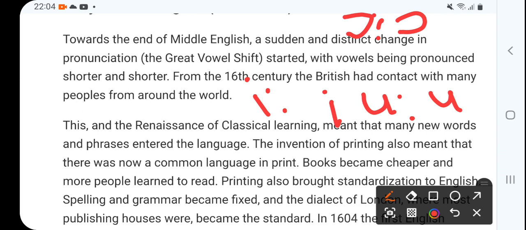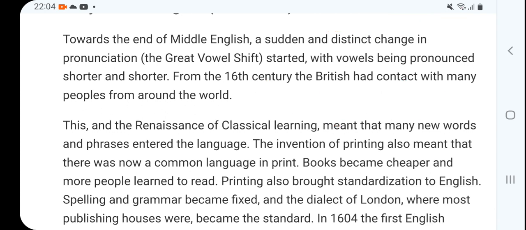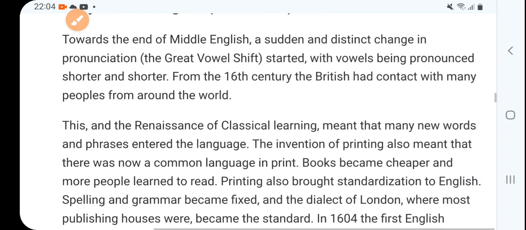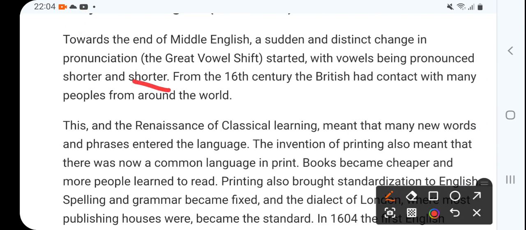So for example, sheep, this is ship, this is shoot, this is put, this is caught, this is hot. So these are longer sounds, and these are examples of shorter ones.